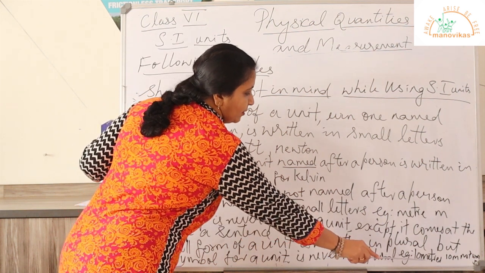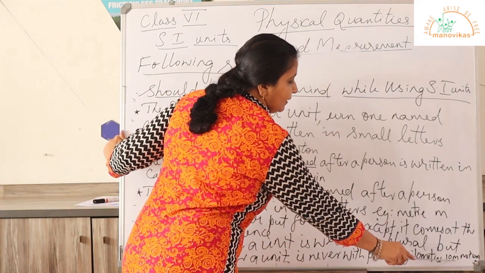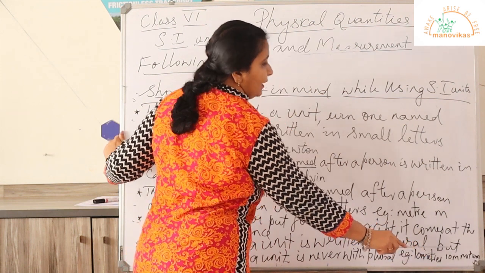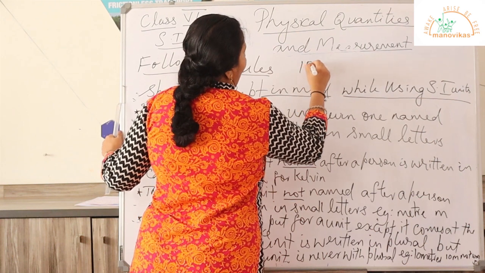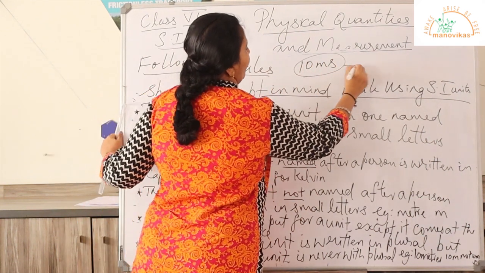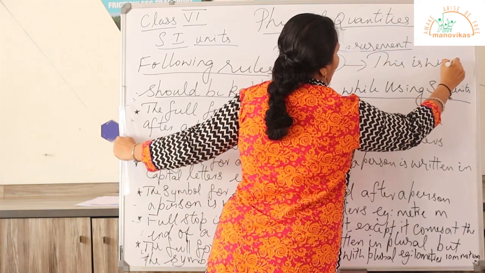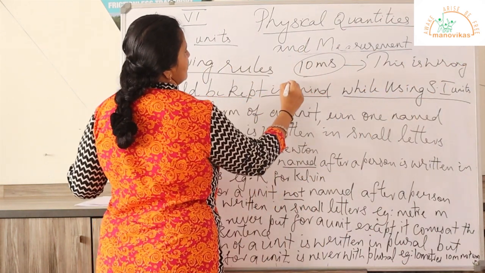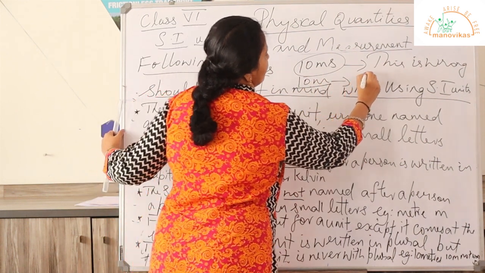Example, 10 metres, M-E-T-R-E-S, metres. Or you can write 10 m in small letter m, but not like 10 ms. That is, you will not write like this, 10 ms. This is wrong. You can write like this, 10 m. This is the correct way of writing.